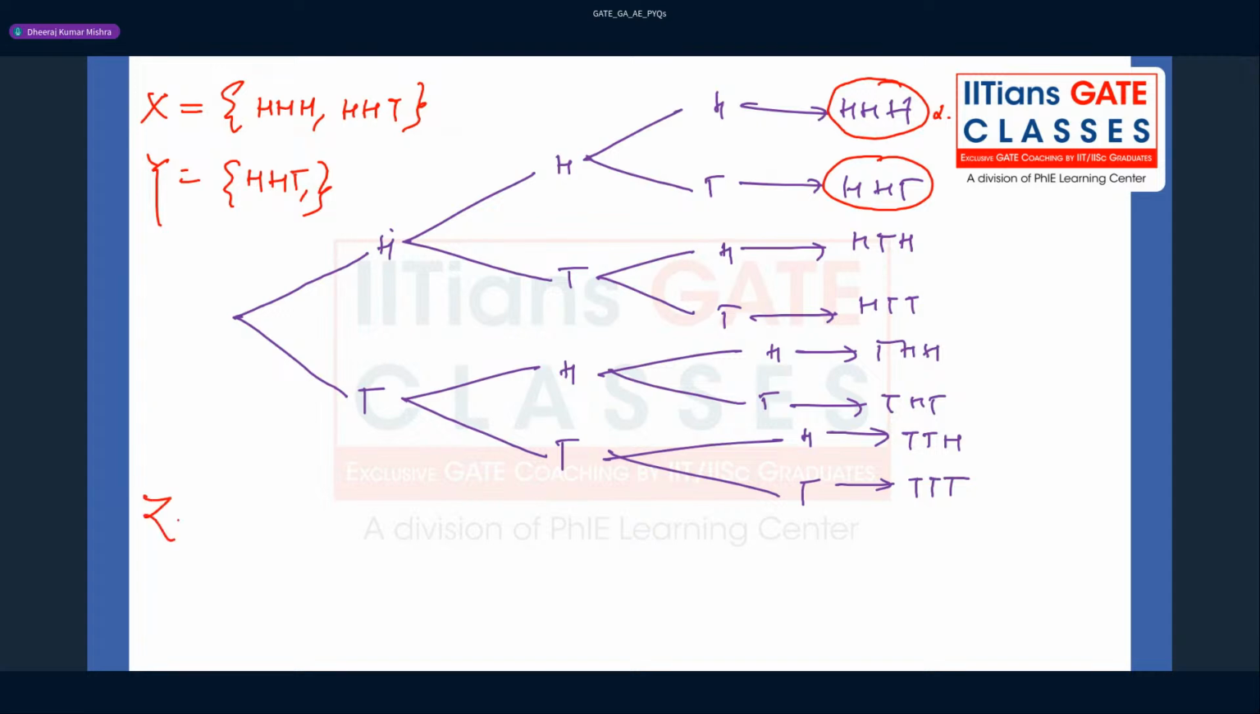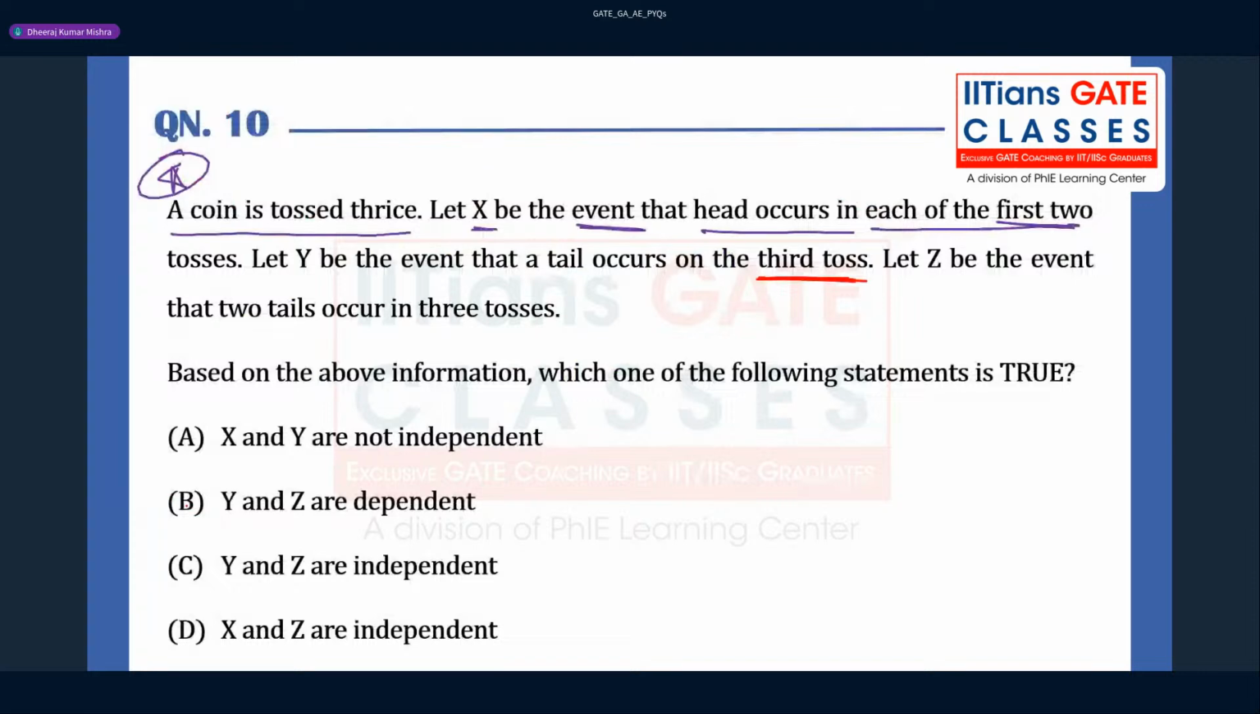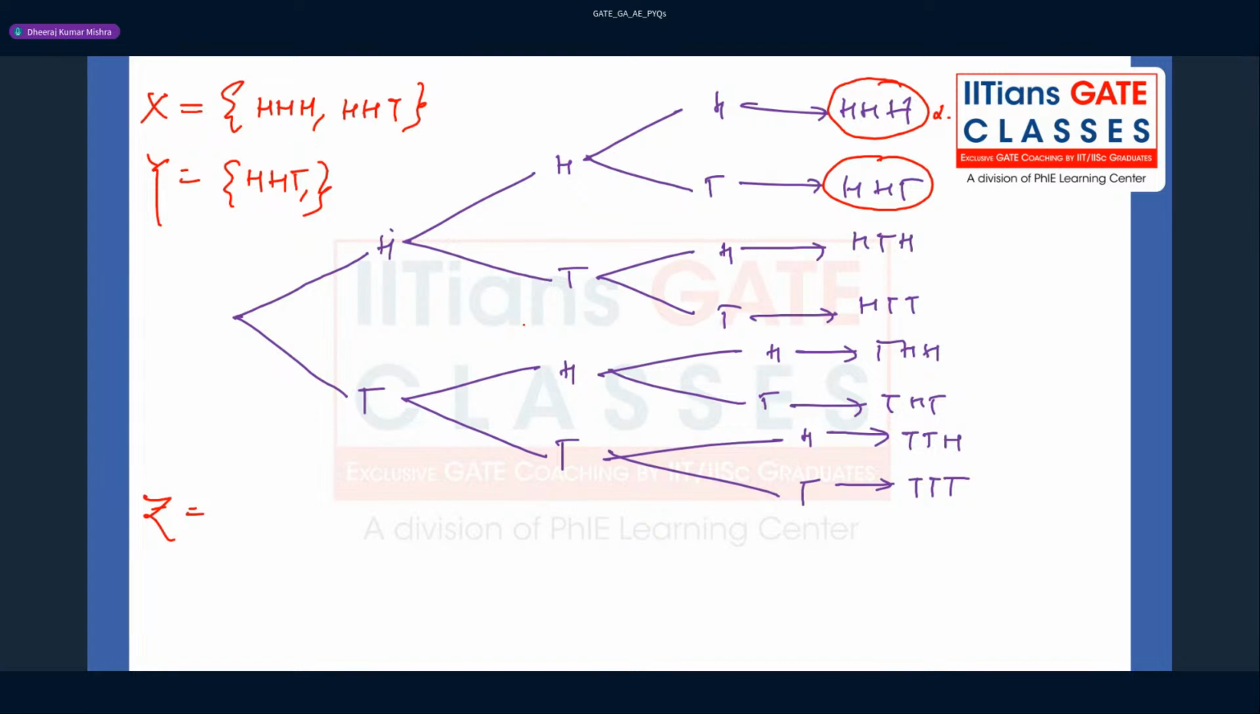Now let us go for Z, because there are three events. And I have discussed the concept of independence, and I told you that there are different types of independence, right? Like pairwise independence if there are many events. You see, there are three events given in the question. Y be the event that tail occurs on the third toss, right? Z be the event that two tails occur in the three tosses. Two tails, meaning they did not talk about the position of the tail, right? Two tails should occur, that is the main thing. Only two tails. So you see here this cannot be part of Z.